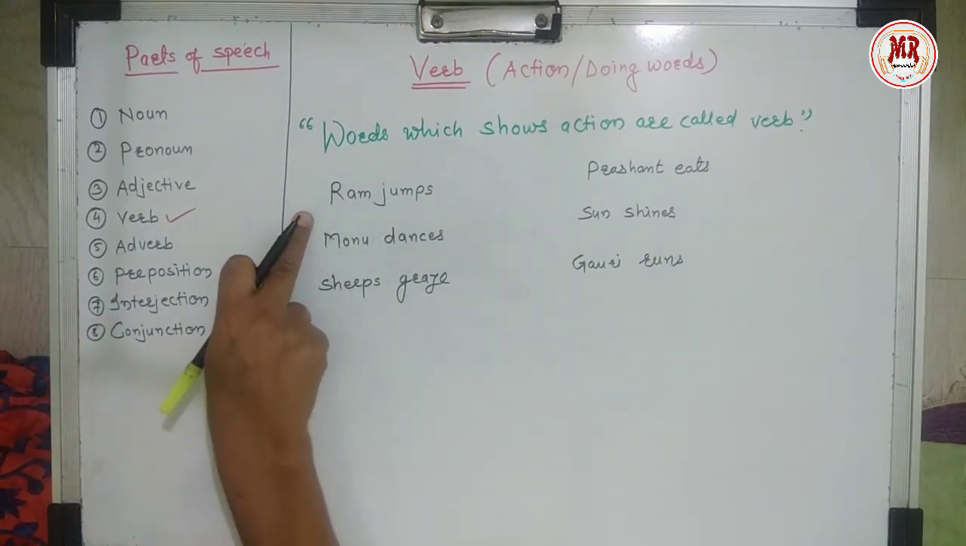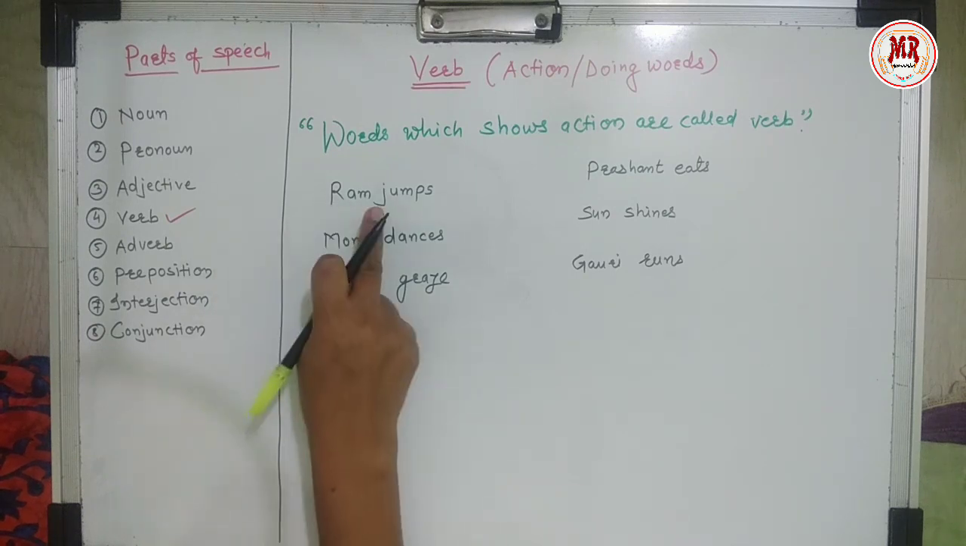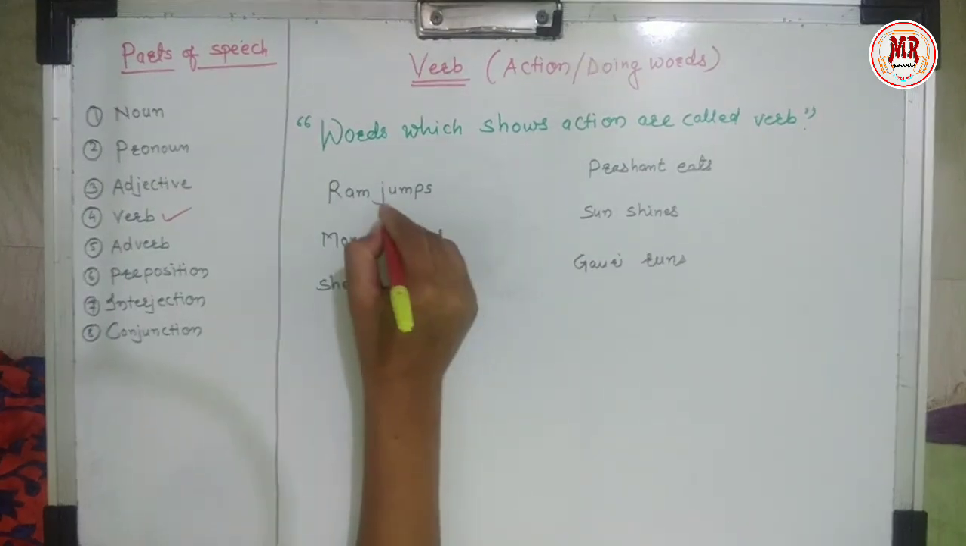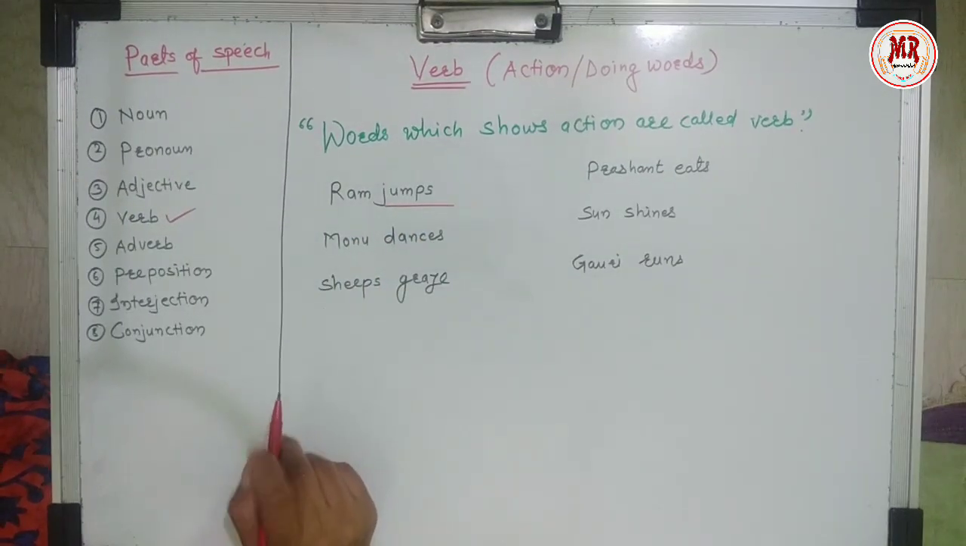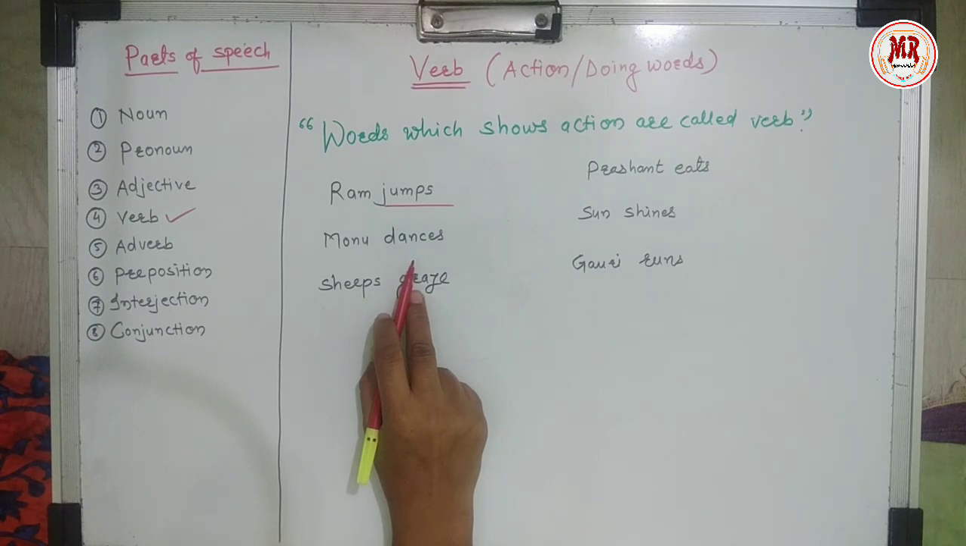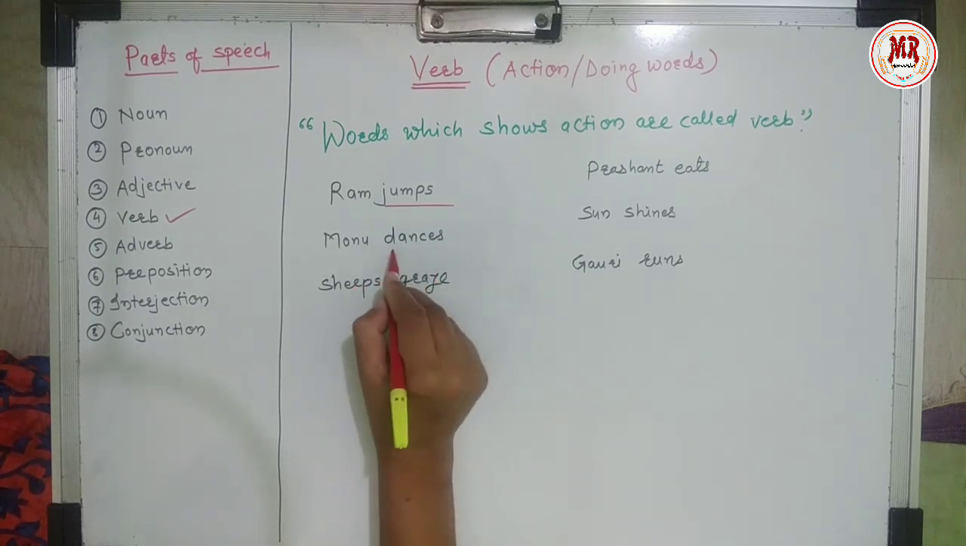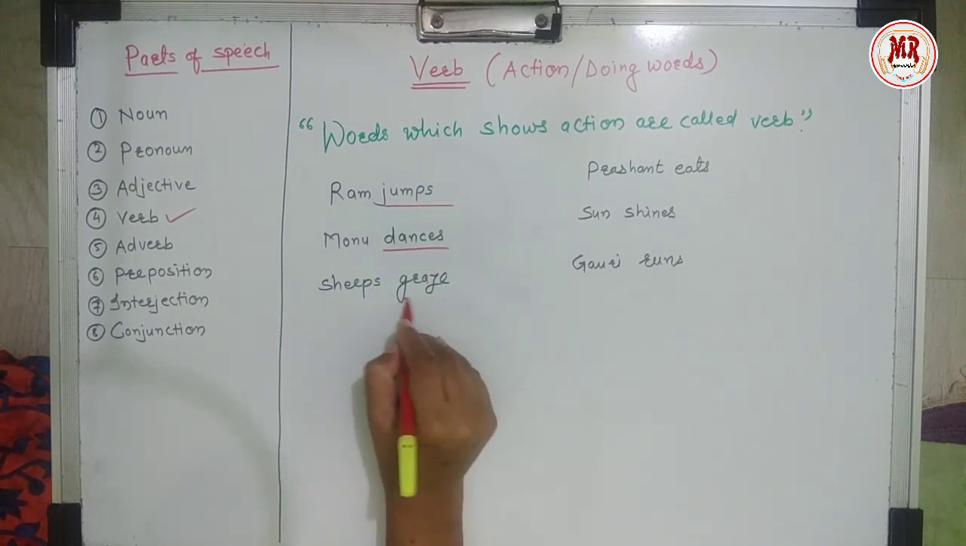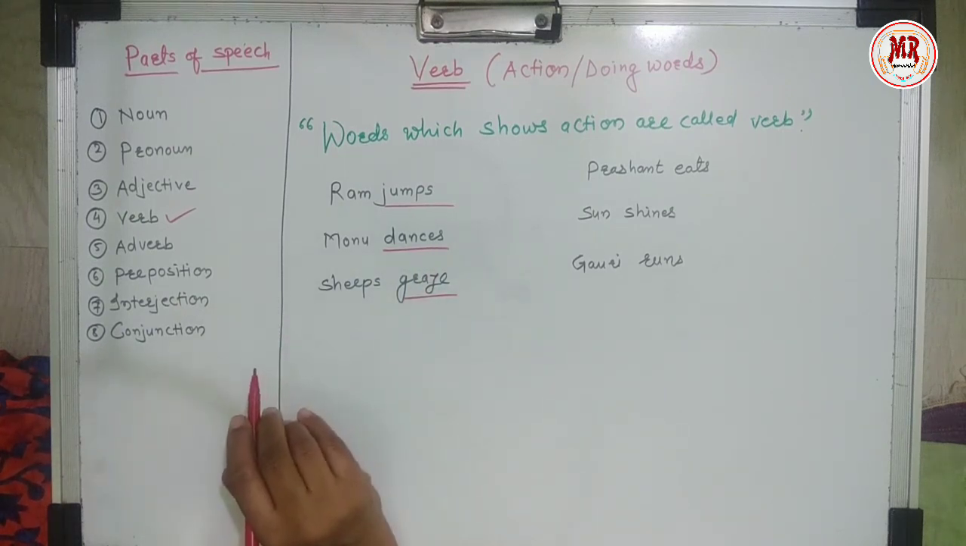Look at the examples. In the first example, what is Ram doing? Ram is jumping. Means jumps is a verb. In the second example, Monu dances. What is Monu doing? Monu is doing dance. So dances is a verb. In the third example, graze is a verb.